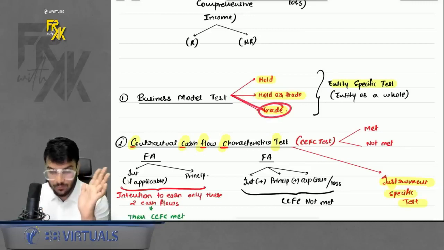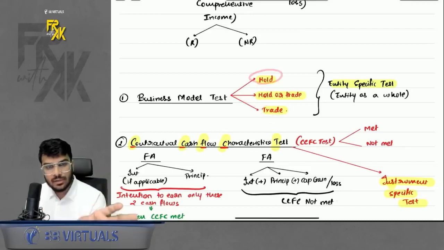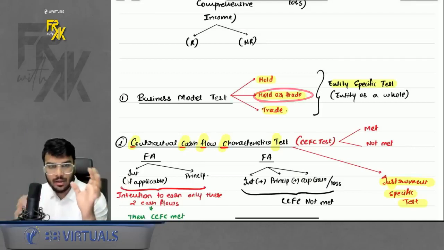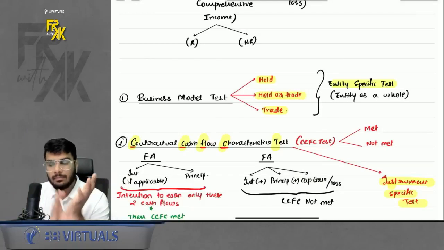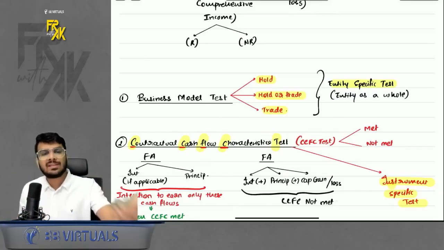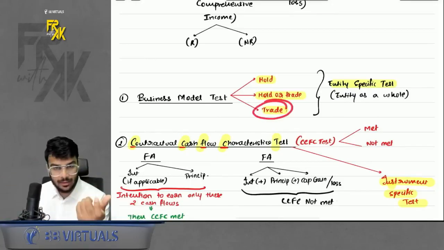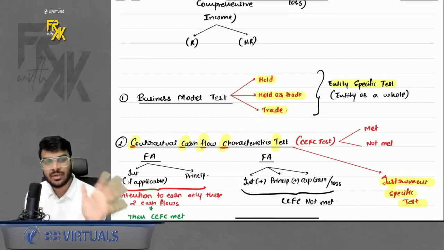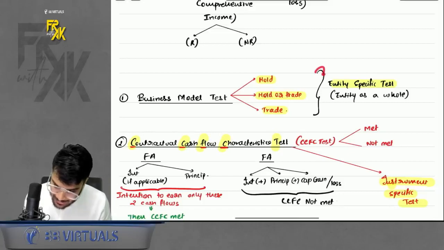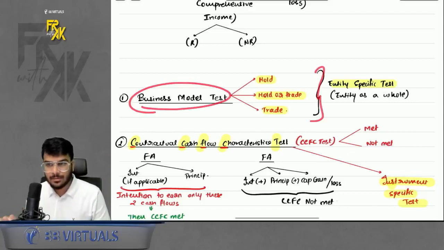Third, it is trade. What is the meaning of this? Hold means whatever instrument you buy, you hold till maturity. That is your business model. Second is hold or trade. Whatever instrument you buy, you might either hold it, but if you get a better opportunity, you can think of selling it also. And the third type of business model is trade. Whatever you buy, you always think of selling it in the near future. Okay. So these can be the three business models of the different companies.